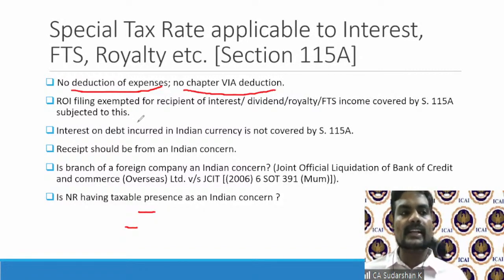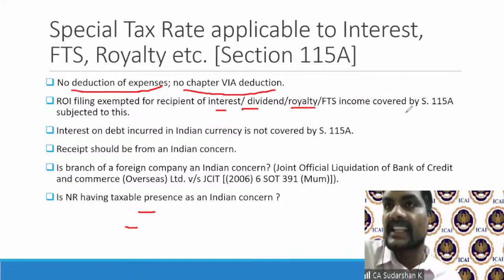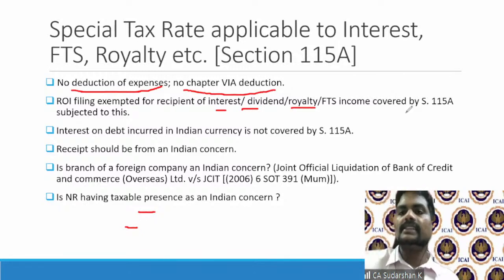Now, another very interesting aspect is return of income. Return of income need not be filed if interest, dividend, royalty income for which tax has been withheld by the resident payer under Section 115A. Now, watch very closely here.